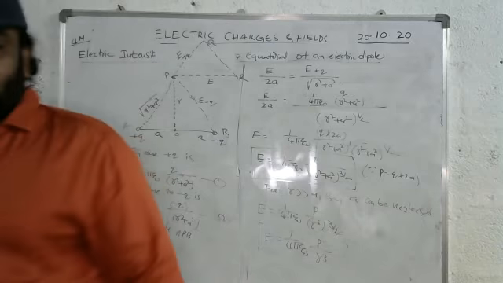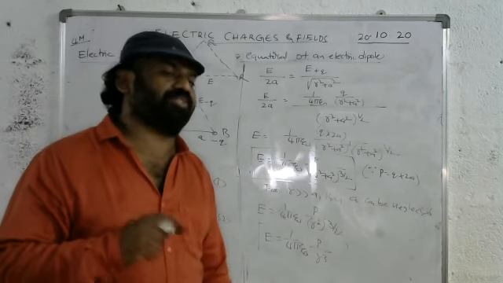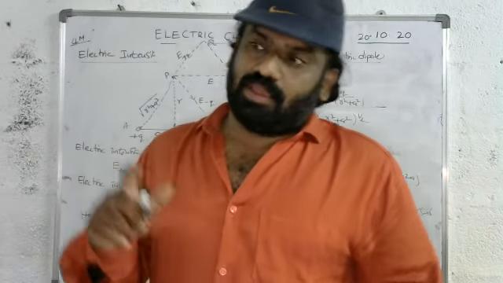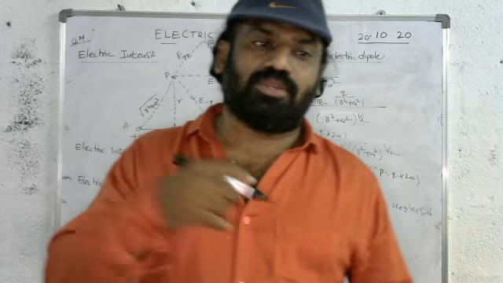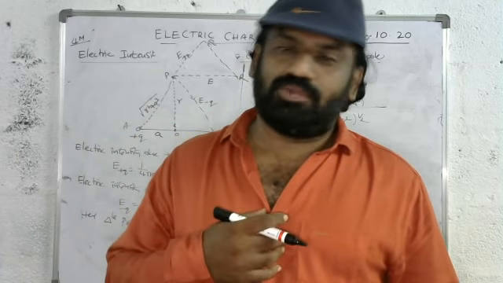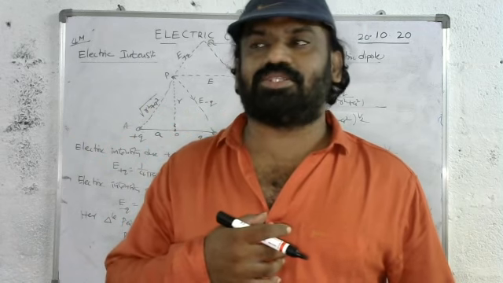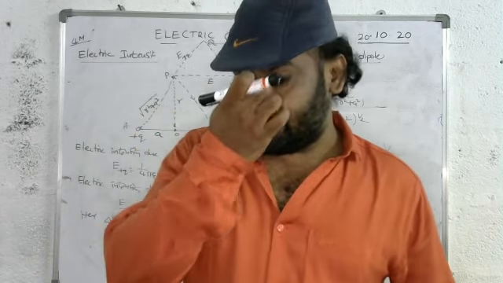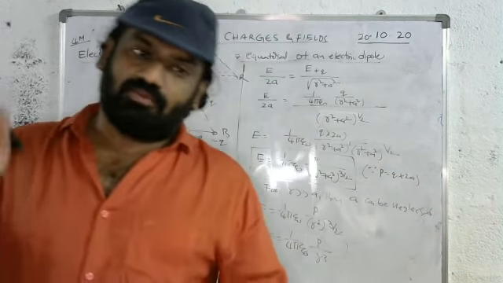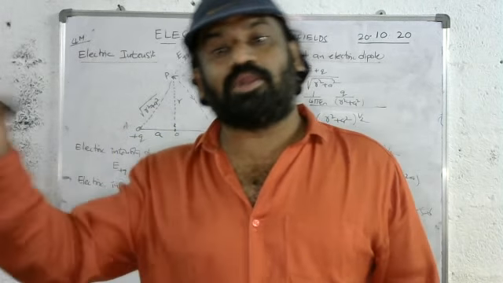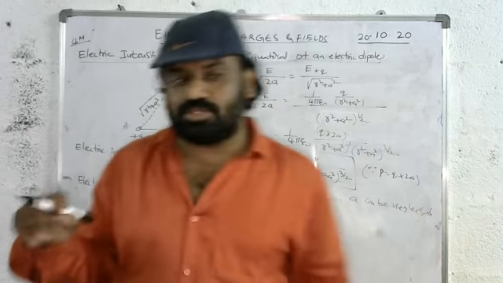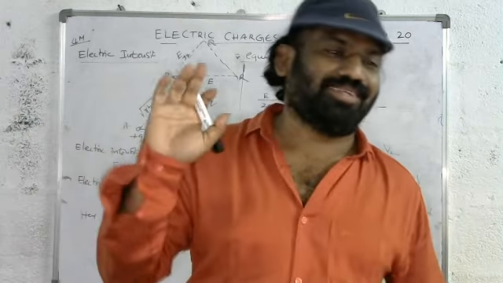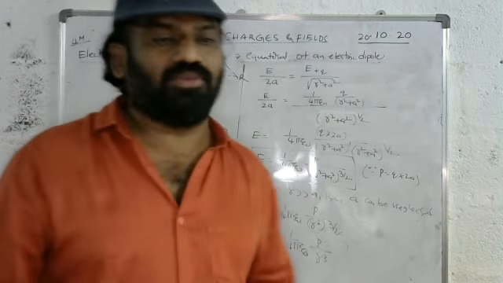So in this class we learned two expressions: the electric intensity at a point on the axial line and the electric intensity at a point on the equatorial line. We have derived those two formulas for the electric intensity due to an electric dipole. The formulas are like this: E is equal to 1 by 4 pi epsilon naught 2p by r cube for the axial line, and E is equal to 1 by 4 pi epsilon naught p by r cube for the equatorial line. We have to remember these formulas.